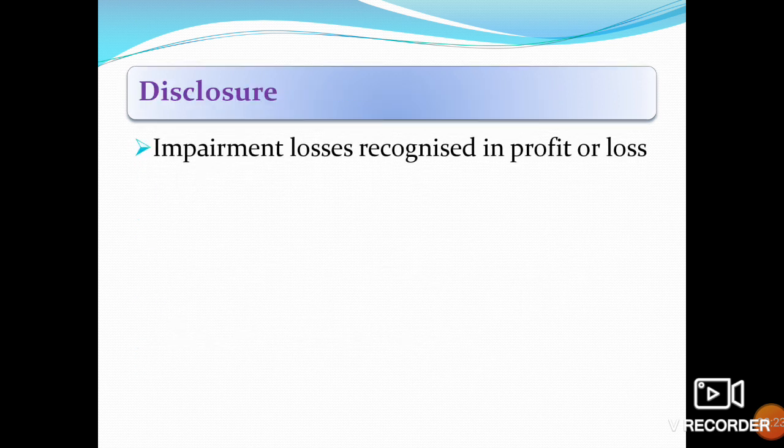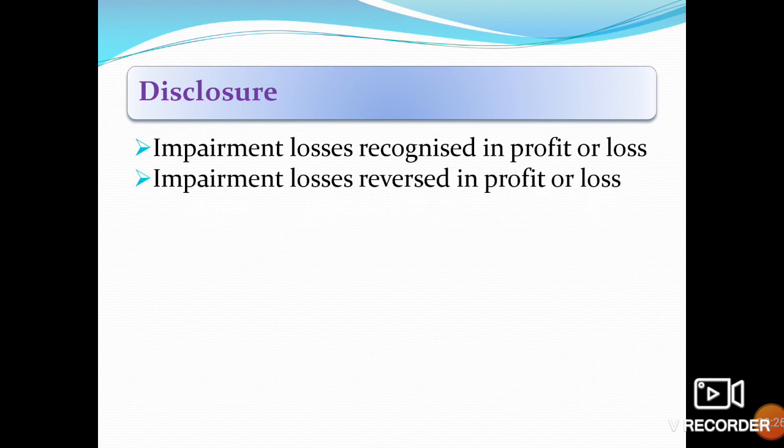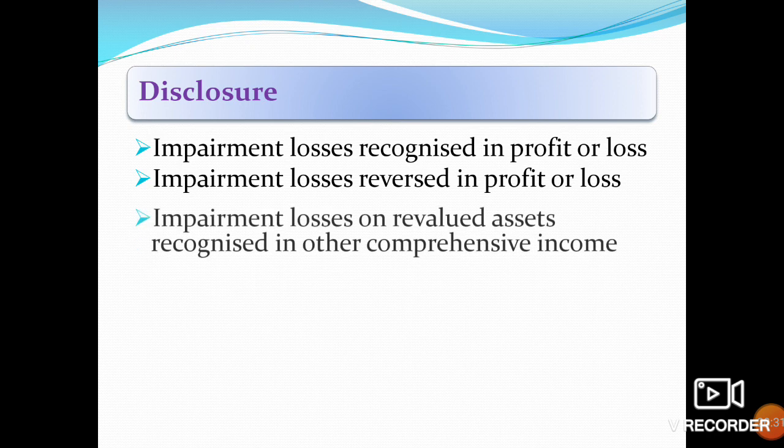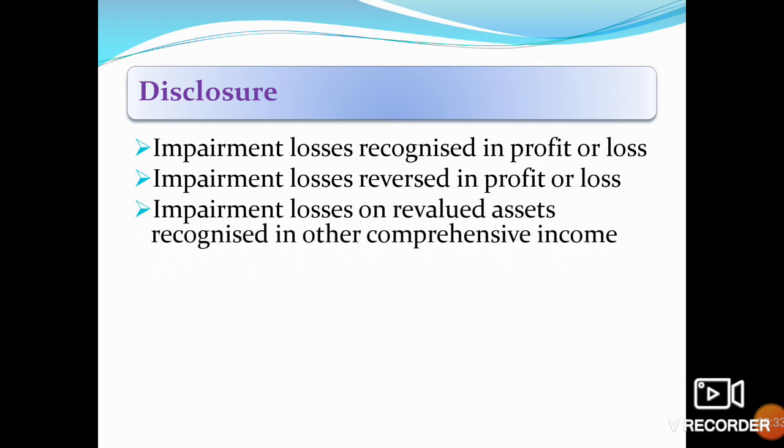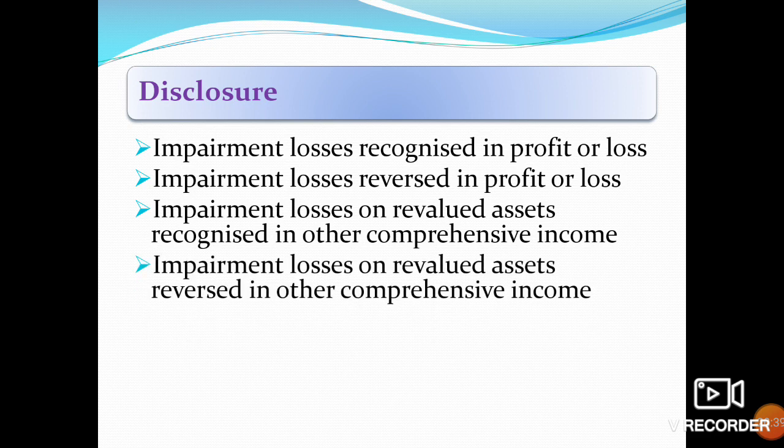Disclosure: impairment losses recognized in the profit and loss account. Impairment losses reversed in the profit or loss account. Impairment losses on revalued assets recognized in other comprehensive income, as we discussed. Impairment losses on revalued assets reversed in other comprehensive income.